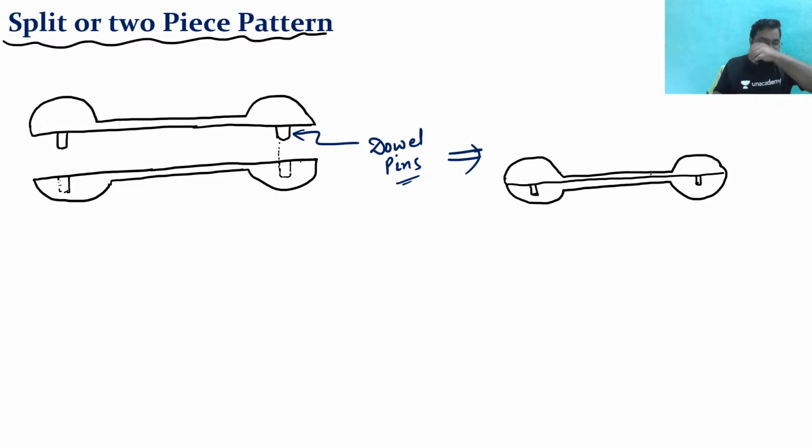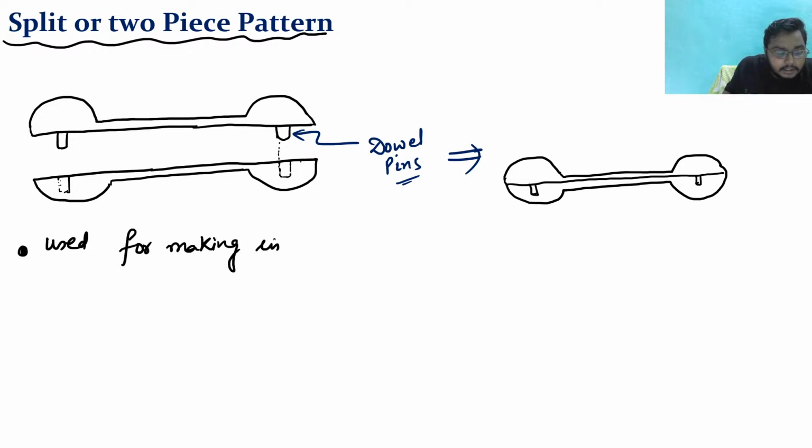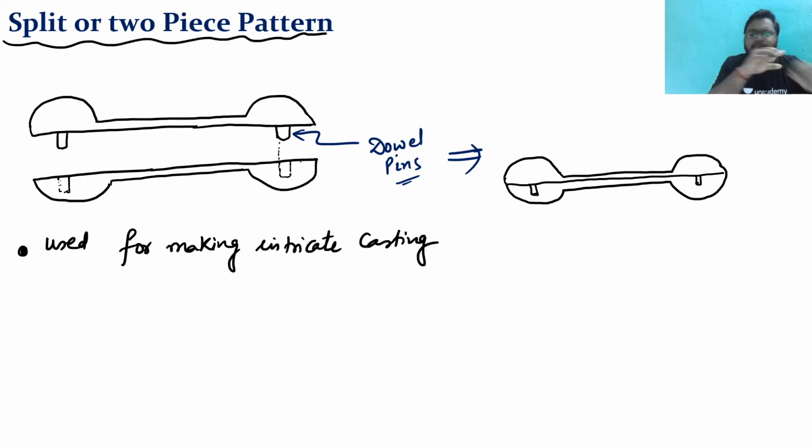Right, so this is the final pattern, right? It is used for making intricate castings. Where two-piece patterns are used, wherever you have very intricate shapes and structures, in those cases we use the two-piece pattern, right?